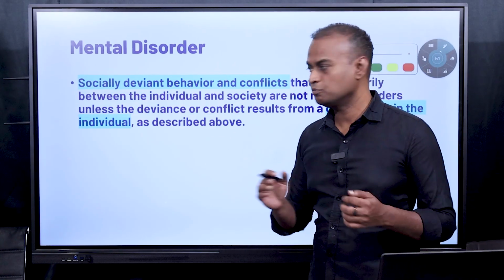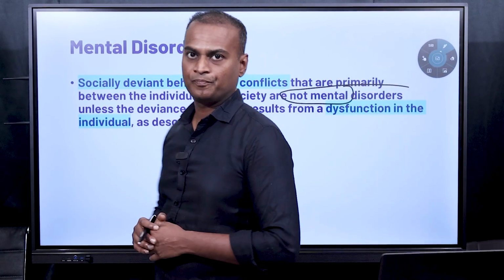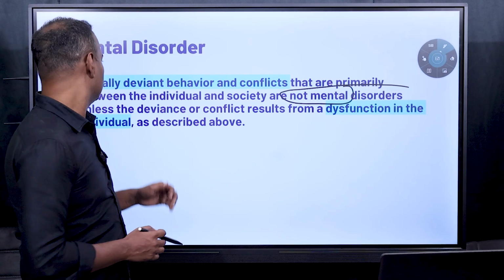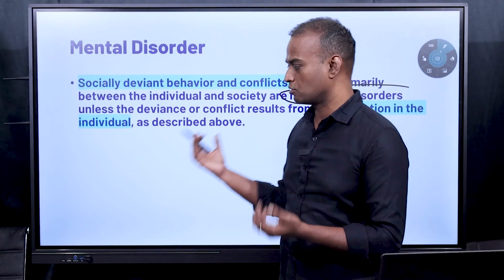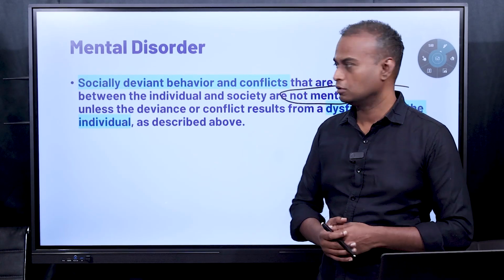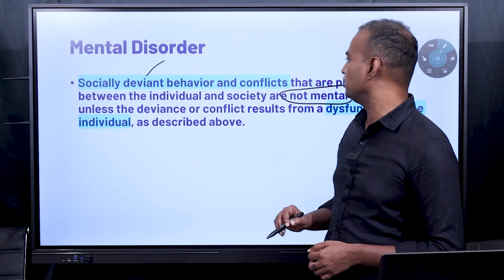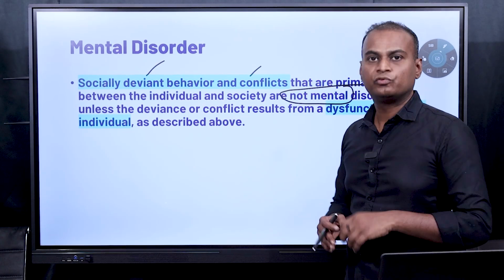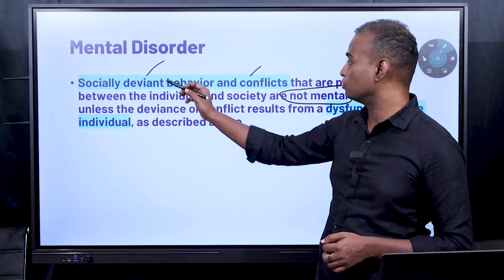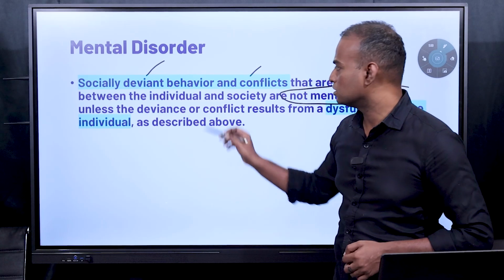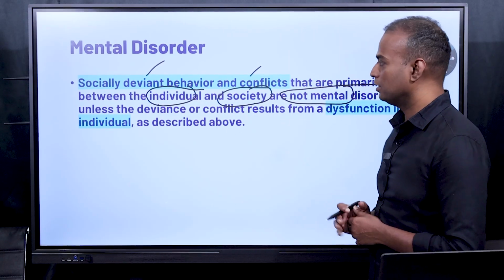Then you have to understand a very important thing: what is not a mental disorder. You can see which is not a mental disorder. What is not a mental disorder is socially deviant behavior and conflicts. What are socially deviant behaviors and conflicts? For example, in your town, you are a thief, you are robbing something. So that is socially deviant behavior or conflict. Or else, if you are doing things that are not sexually accepted by the community, then that comes under socially deviant behavior or conflicts. Anything that is done by an individual and is not accepted by the society is not a mental disorder.